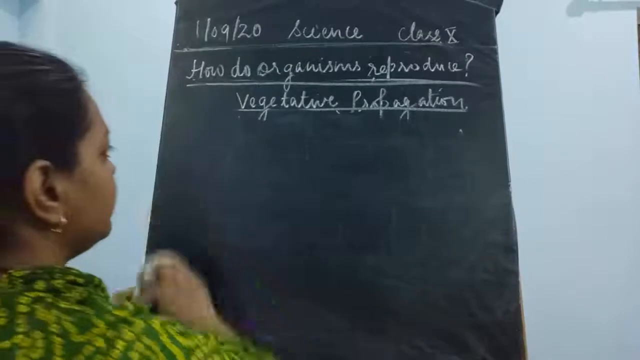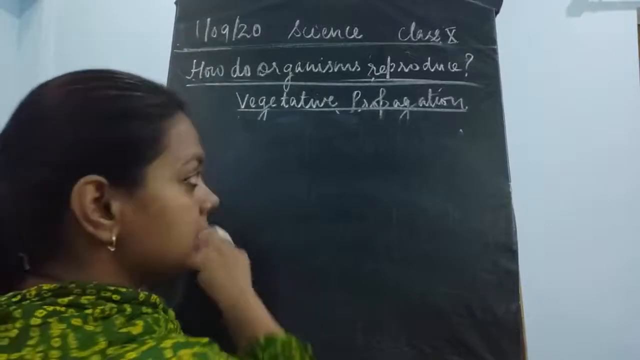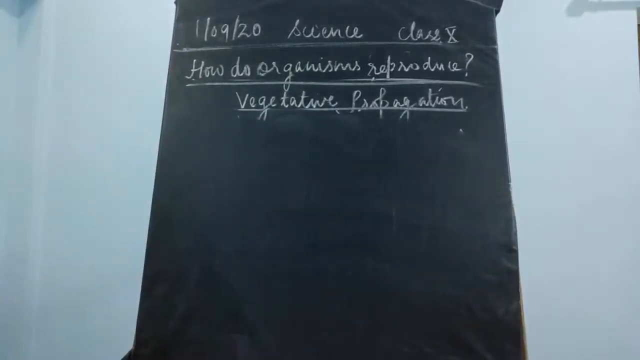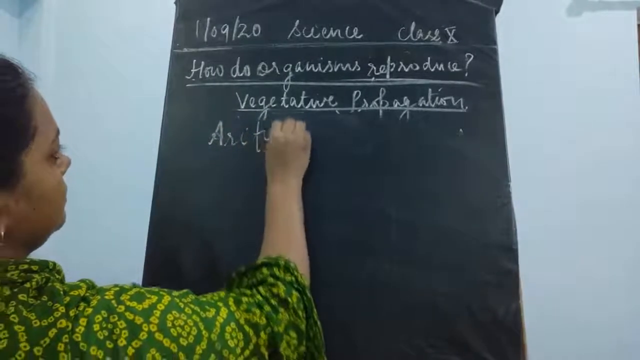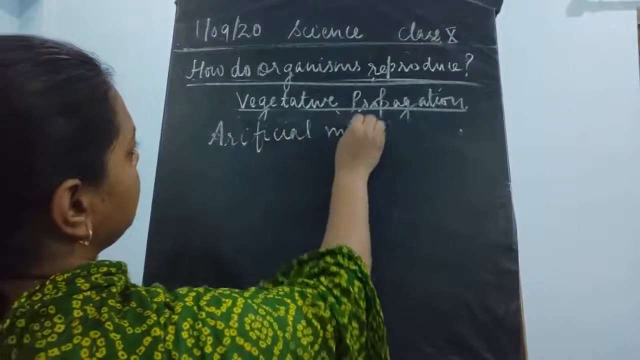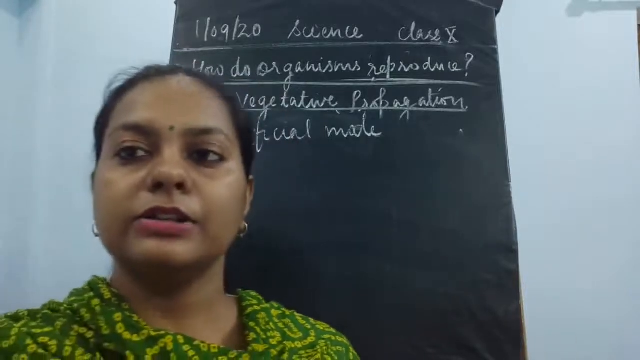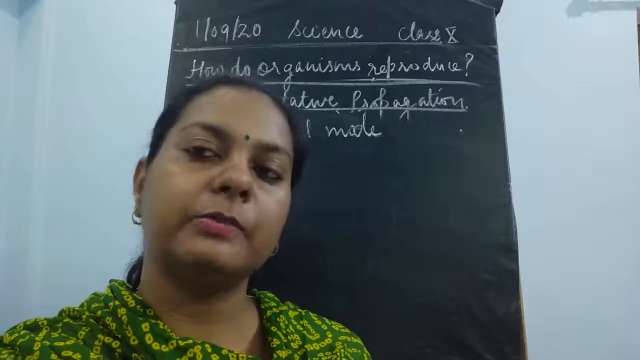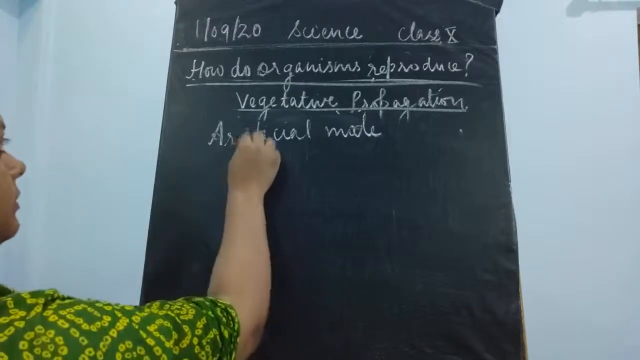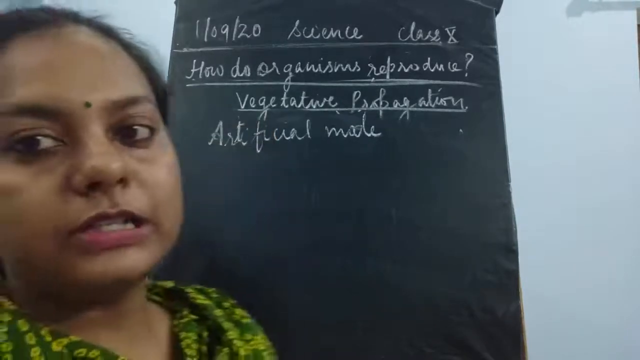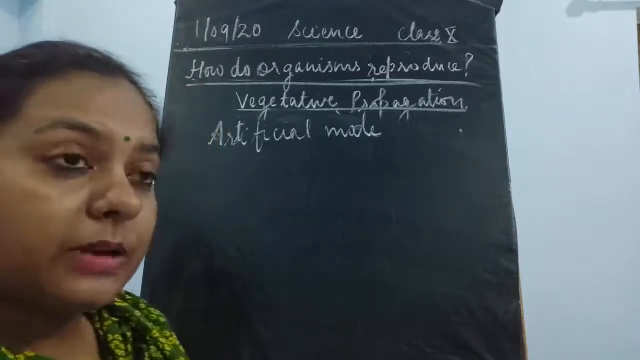Okay, so we have seen the natural mode of vegetative propagation. Now I'll move on to the other method, that is the artificial mode of vegetative propagation. In this, we have to study that the interference of human beings is involved. The artificial mode of vegetative propagation means it is taking place with the help of human beings.